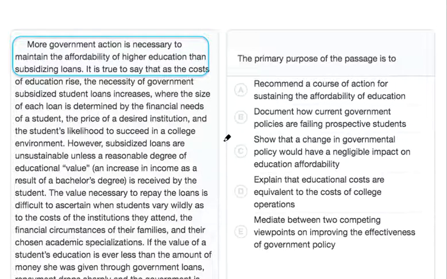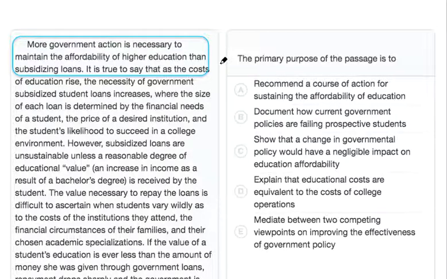The first paragraph describes some of the problems with how college education is financed, while the second paragraph suggests a few solutions to this problem. The passage both begins and ends by recommending steps that the government could take to solve this problem.